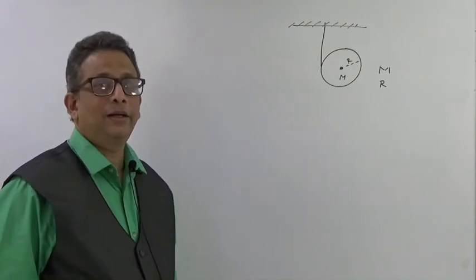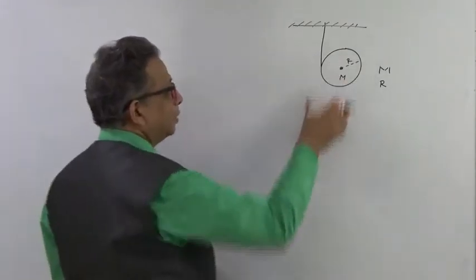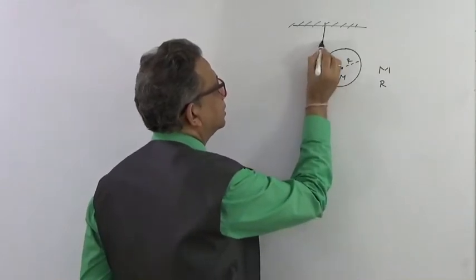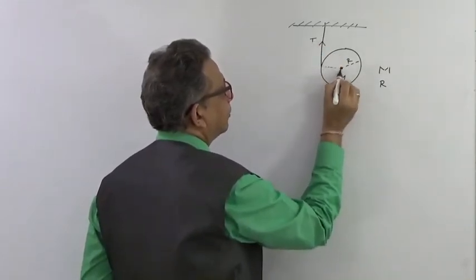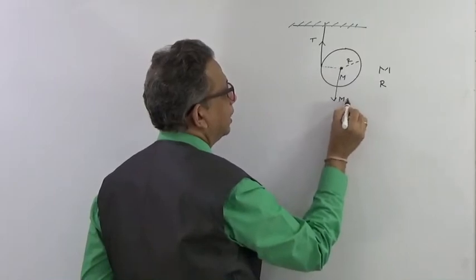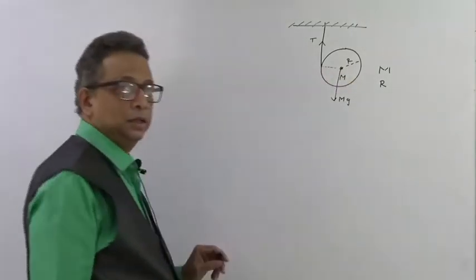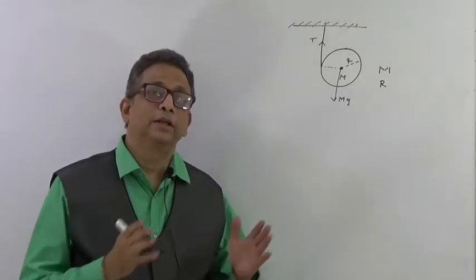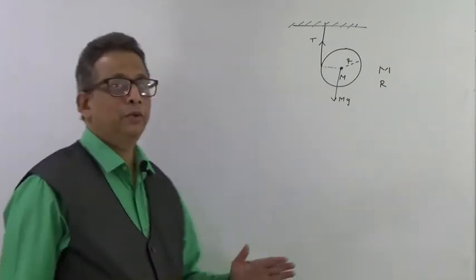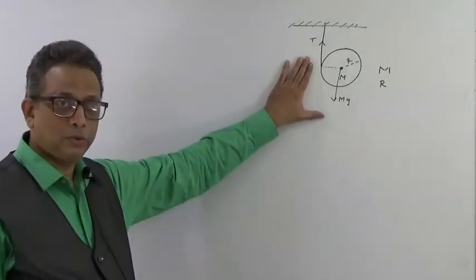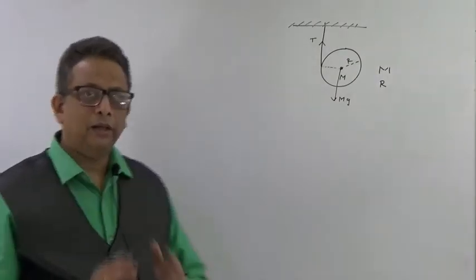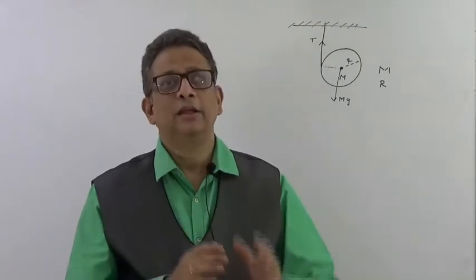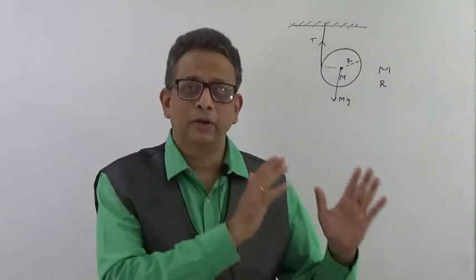Here again I will try to explain. When it is coming down, there is a tension T, and from the center there will be a weight mg acting downwards. When we take the forces, we will take them as we were taking forces in linear motion. In the same way we are going to take the forces for this rolling body also. As I have said, we are going to take one set of equations for linear motion, exactly the way we were doing for linear motion.